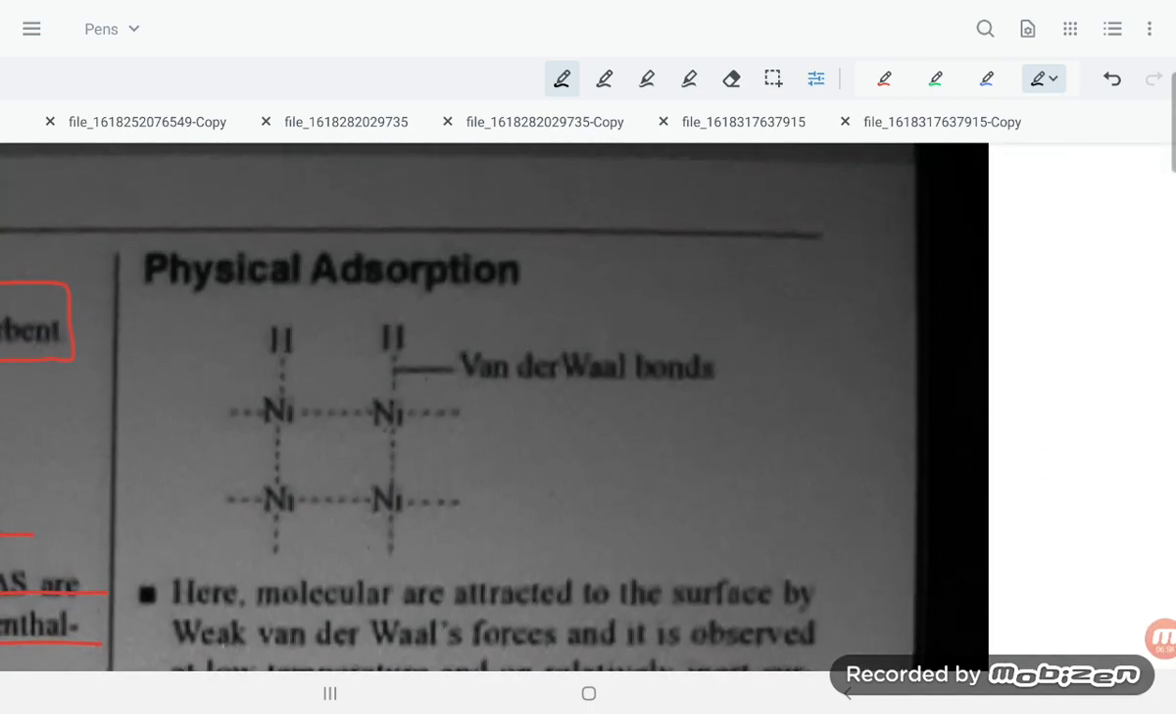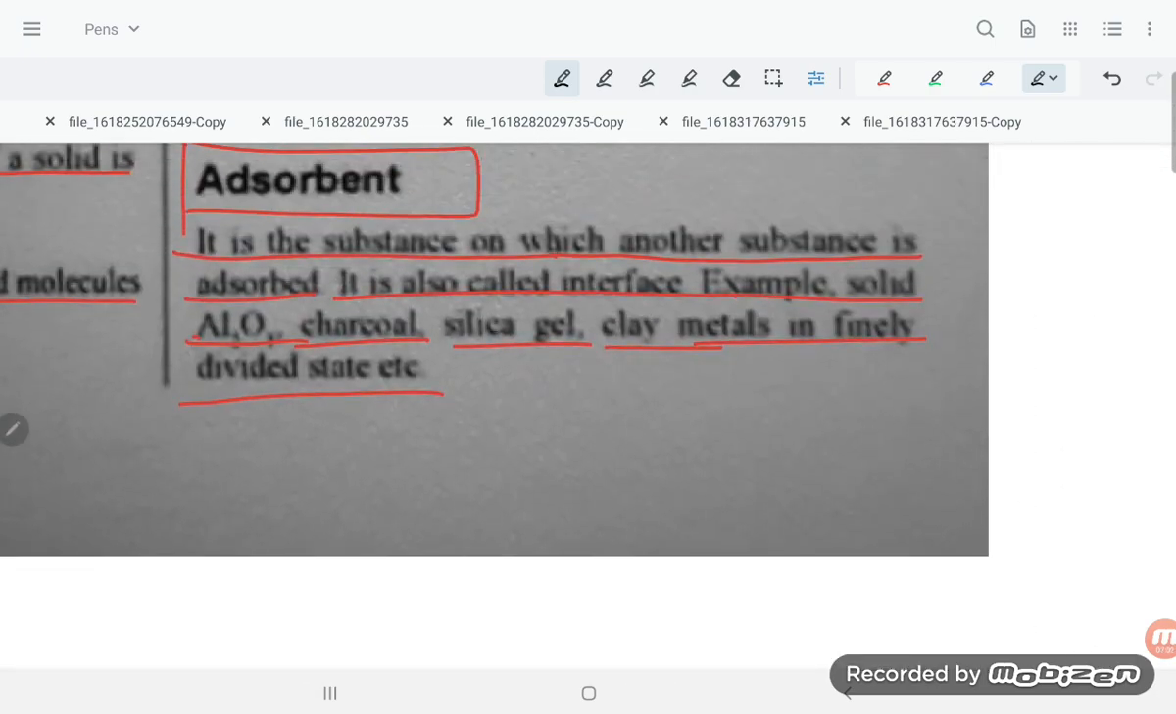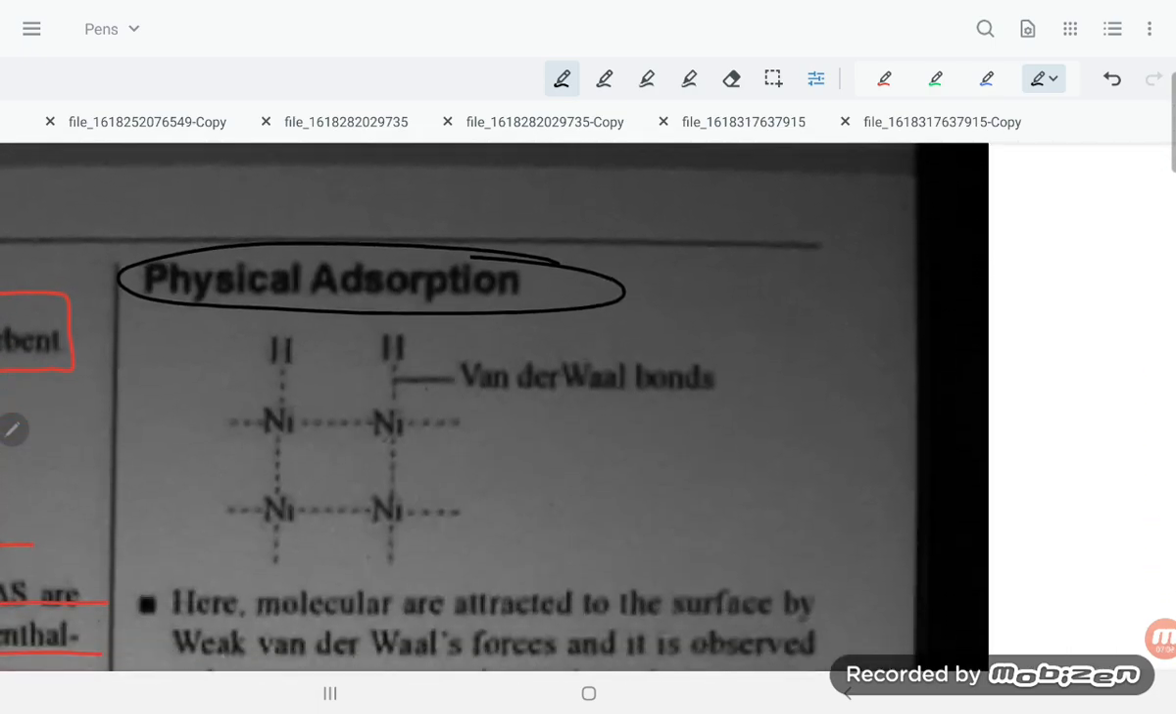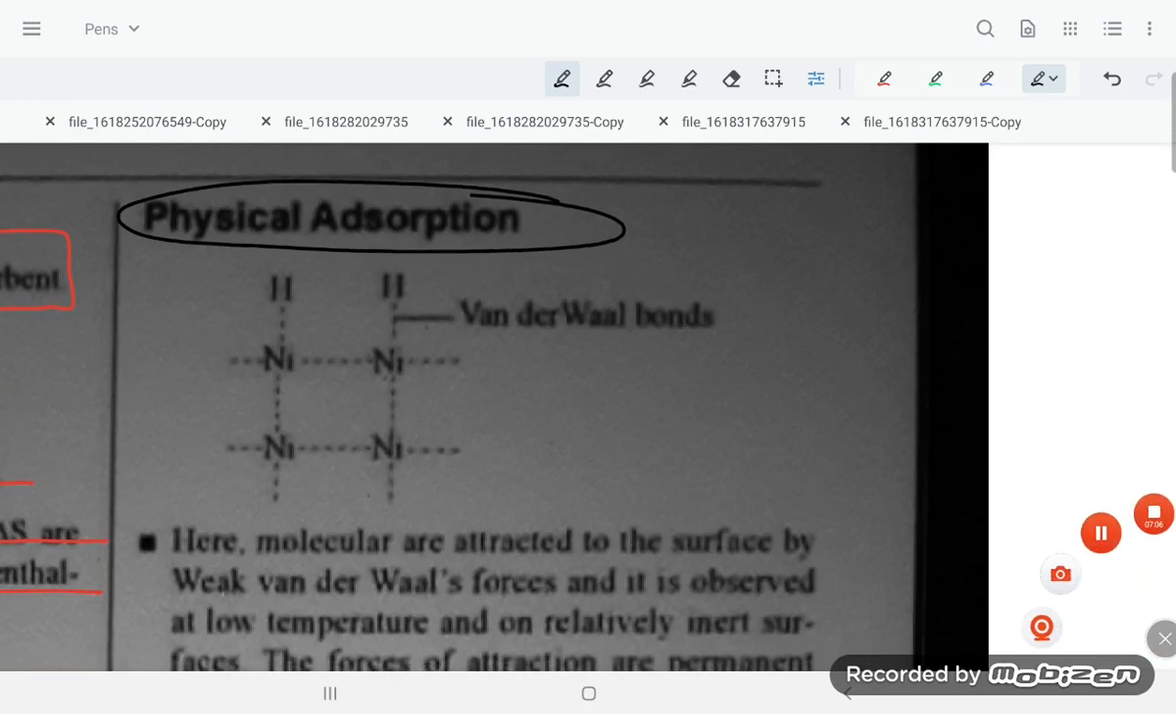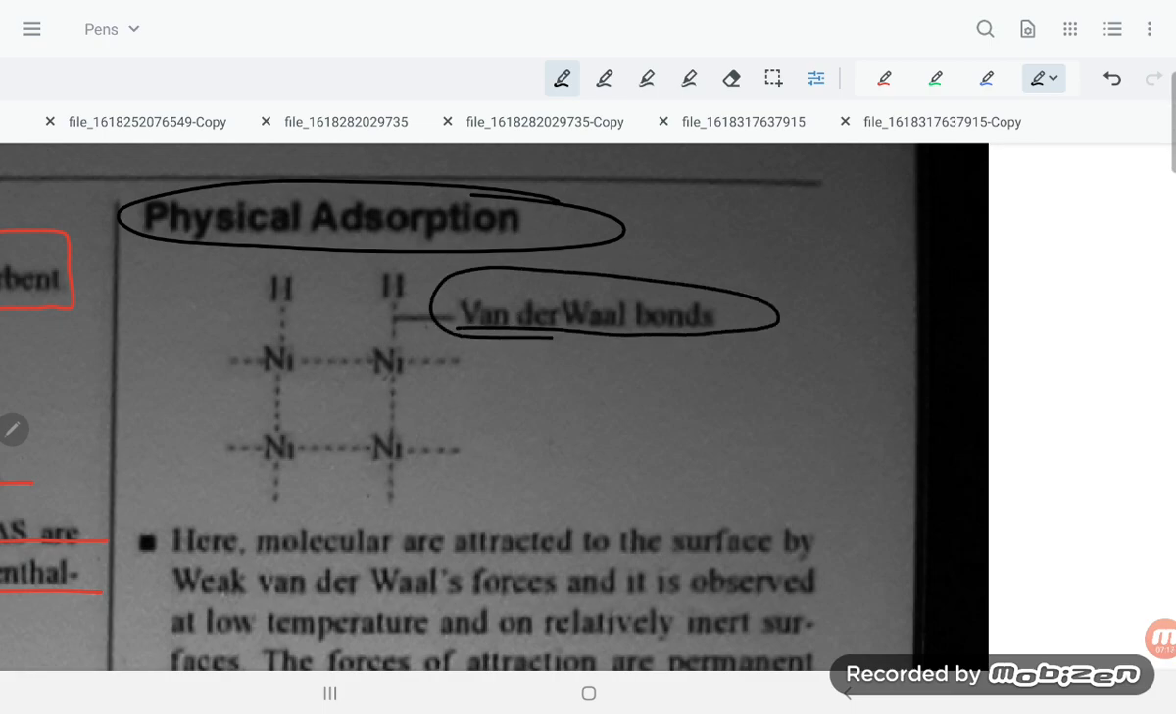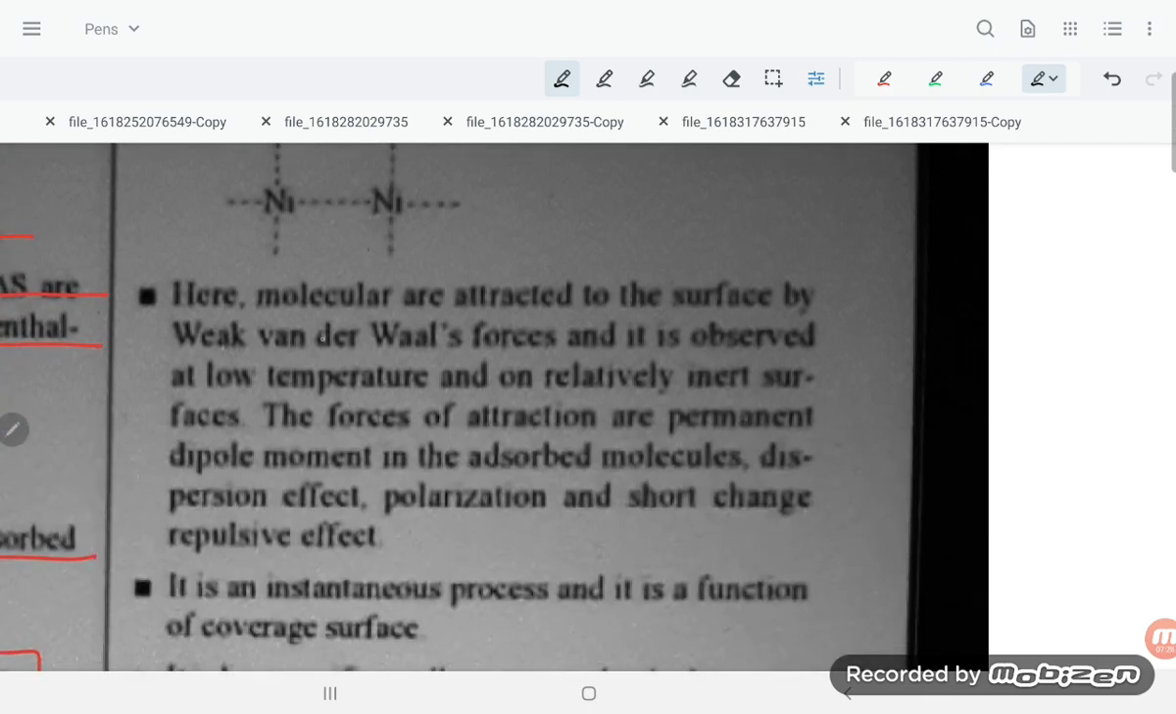Now let us have the types of adsorption. The first one is physical adsorption, dear students. So what do you mean by physical adsorption? Now students, see the physical adsorption. If you see, these are the metal surface, and this adsorption is held by van der Waals force of attraction, which is represented by dotted line, students.